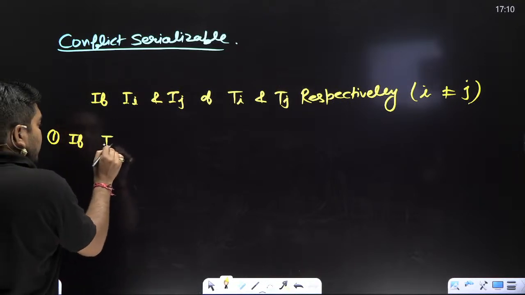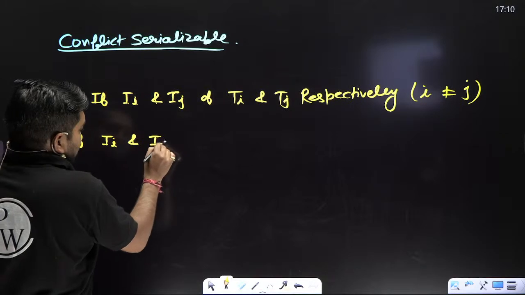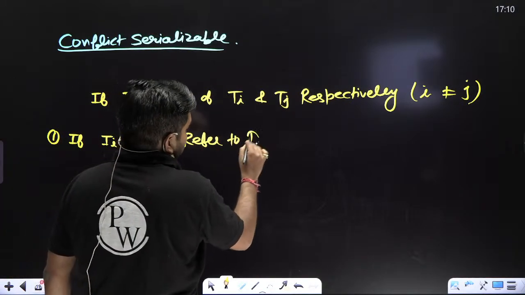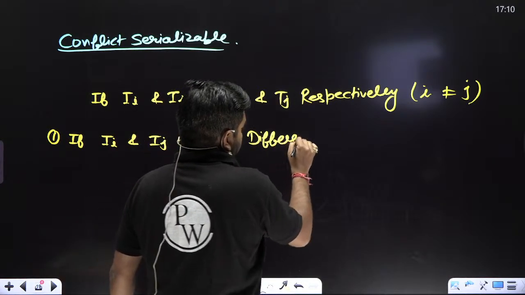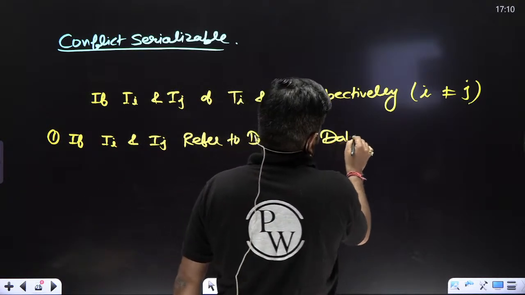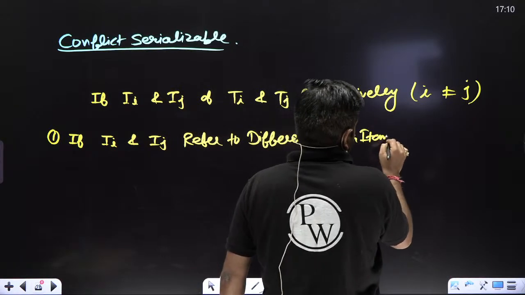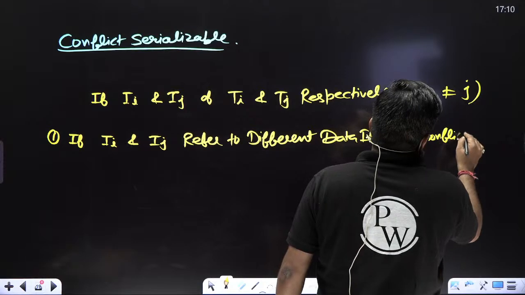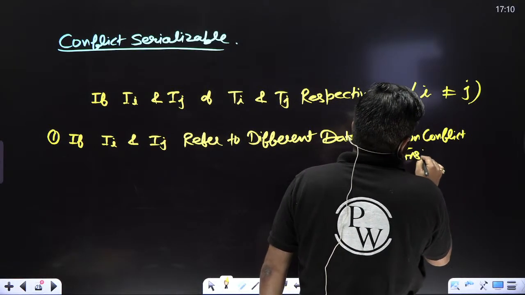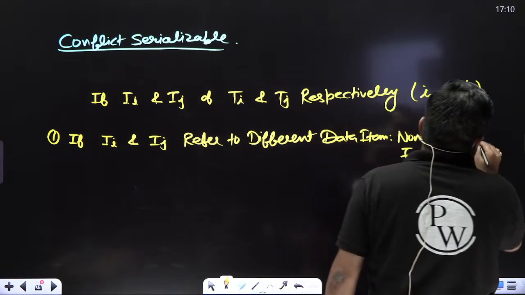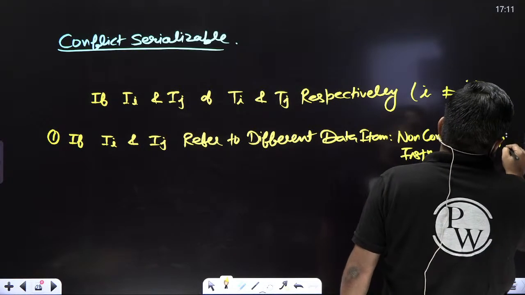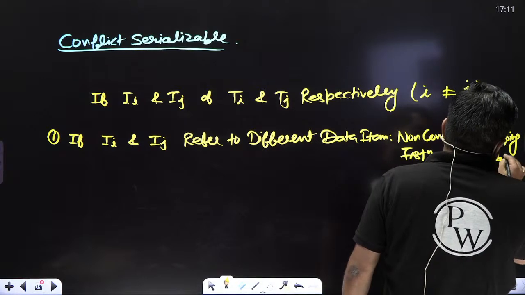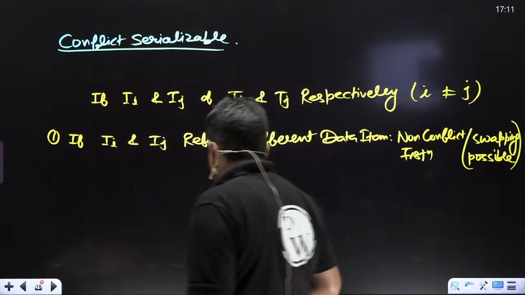If Ii and Ij refer to different data items, then swapping is possible, no conflict. That is the first point.